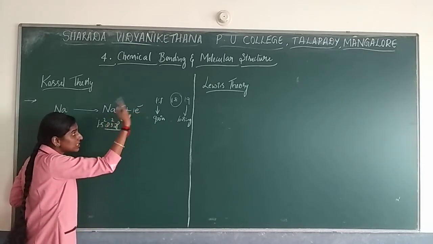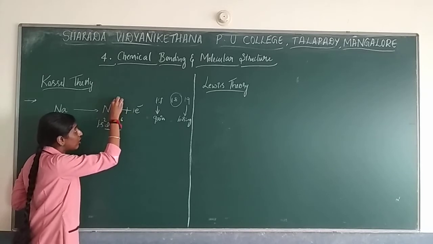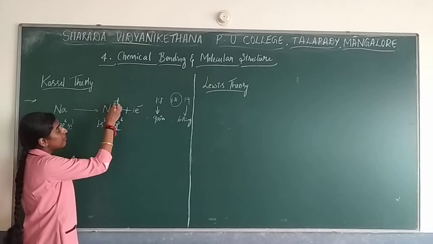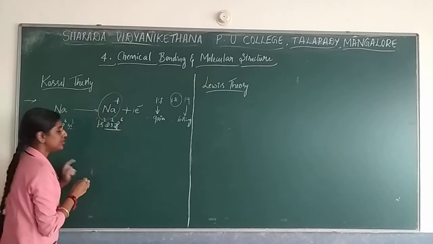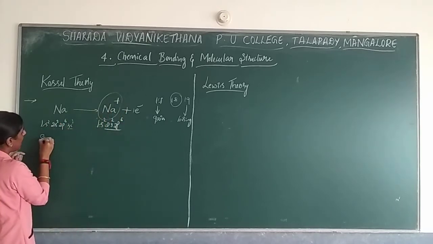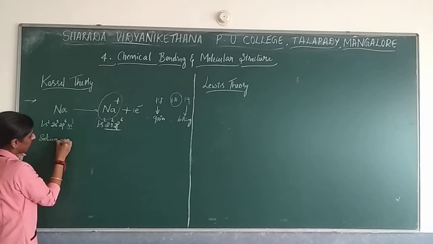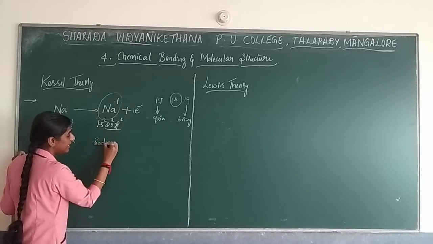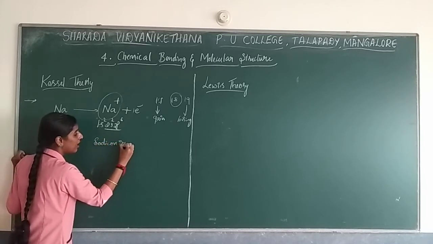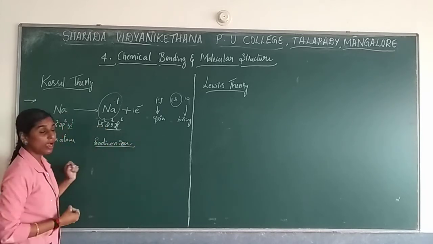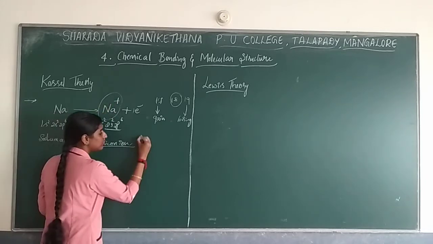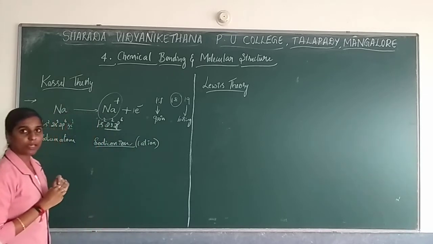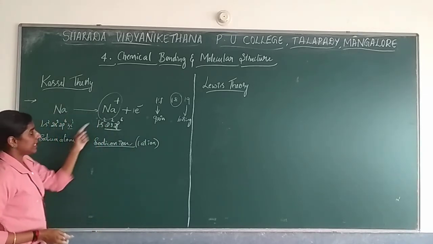Now it has lost an electron, and the losing of an electron is considered as a positive sign. So the atom will form an ion. This is your sodium atom, and here sodium ion formation takes place. This is the sodium ion, with positive charge, in the sense cation formation takes place with sodium.